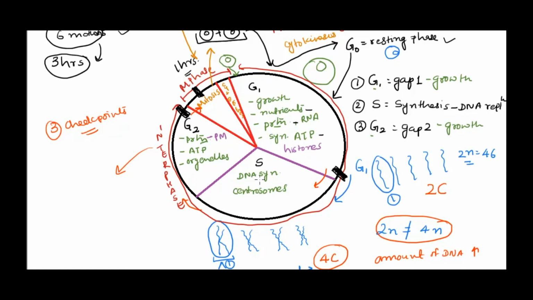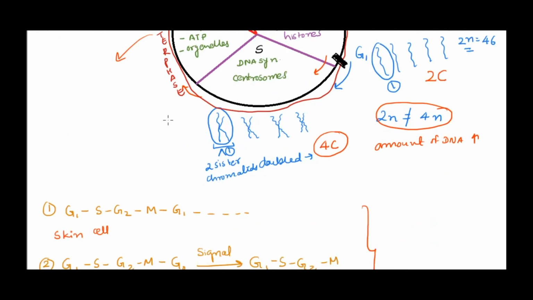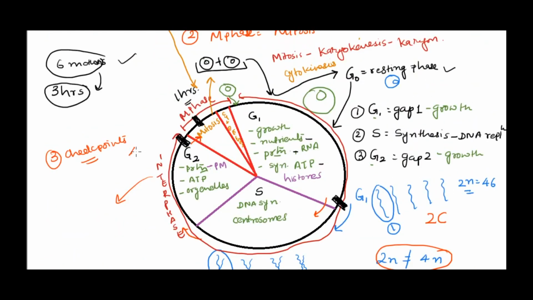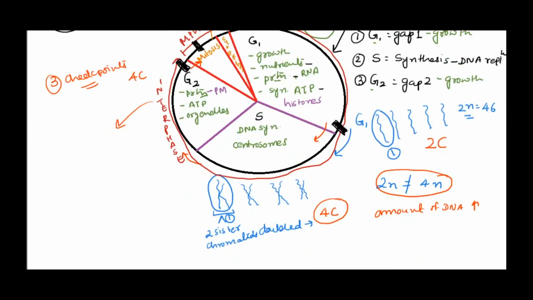Now here I talked about this DNA content, right? So in S phase it was 4C. In G2 again it is 4C only because it is still double. What happens in M phase? The chromosomes will divide. So at the end, when two new cells are produced, again the content is 2C. Of course it is 2N only because we are talking about mitosis, and the content is 2C. Alright, that's just additional information.